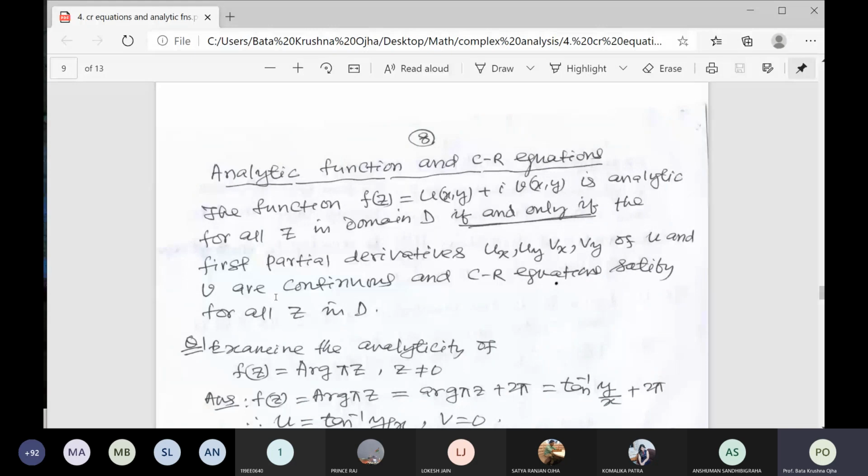There are two conditions. If the function is analytic, then all partial derivatives must be continuous and satisfy the CR equation.